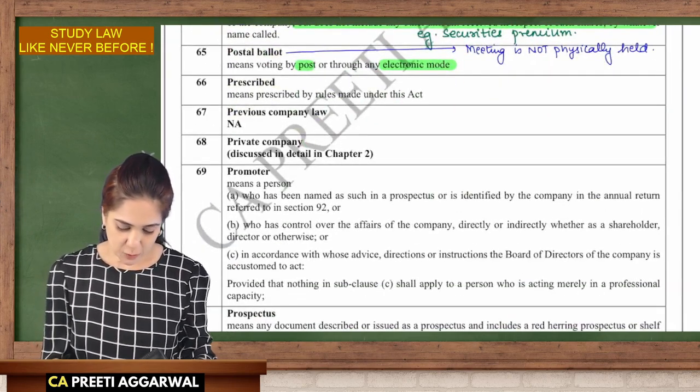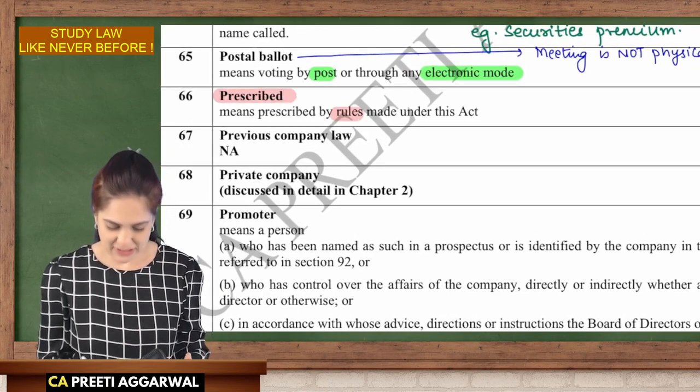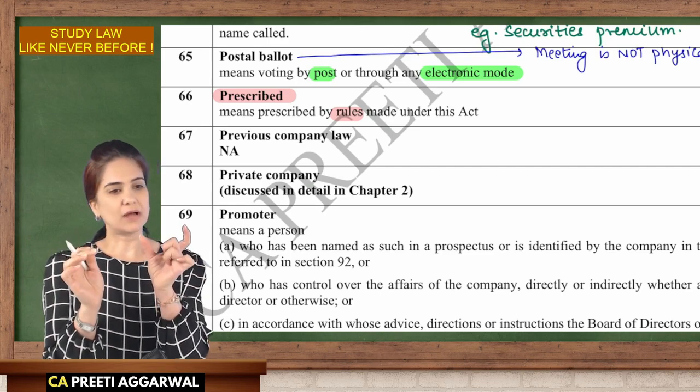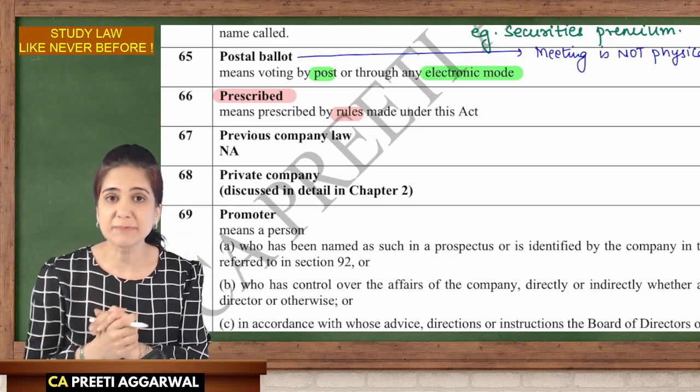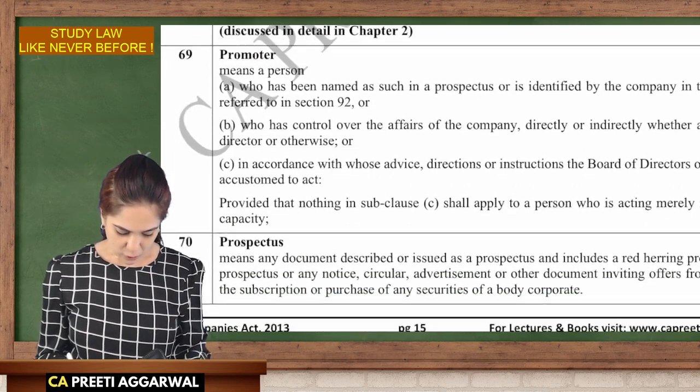What is the meaning of the word prescribed? We had discussed prescribed. Where is it prescribed? In the rules. So when the law mentions 'as may be prescribed', where is it prescribed? In the rules.